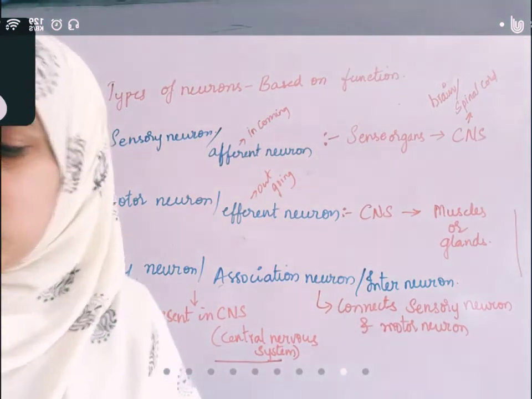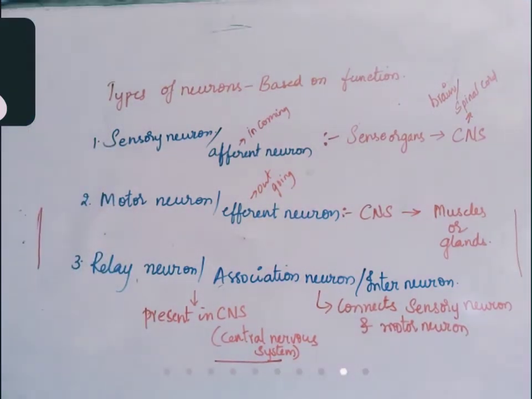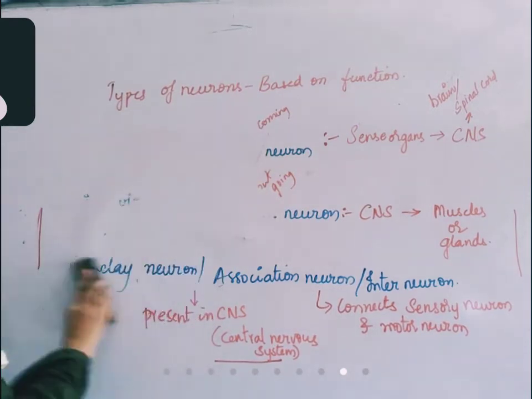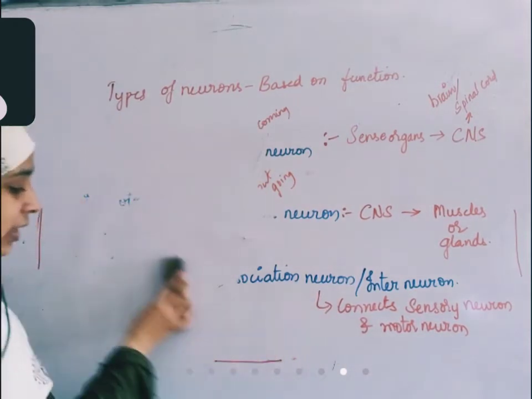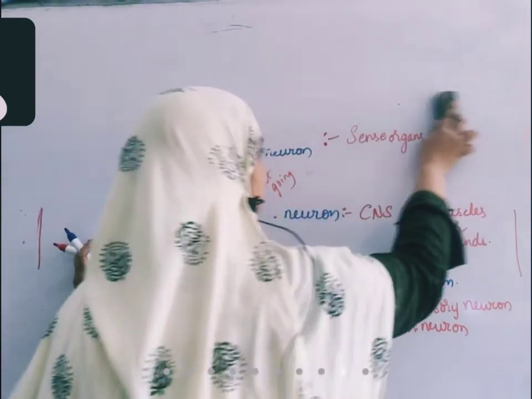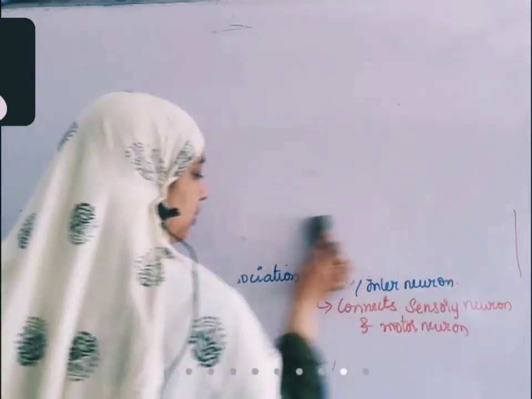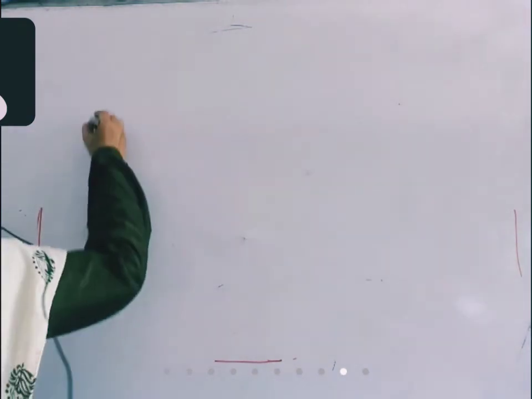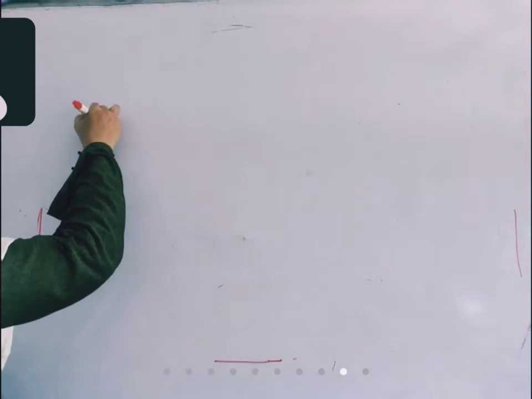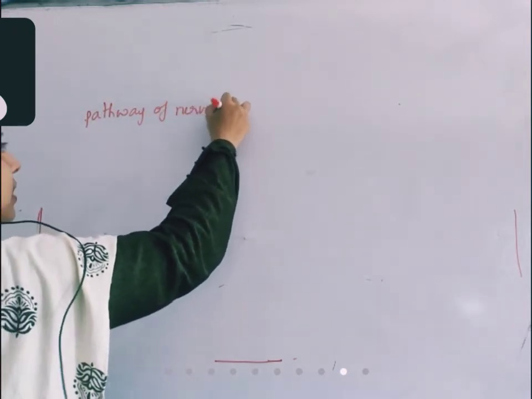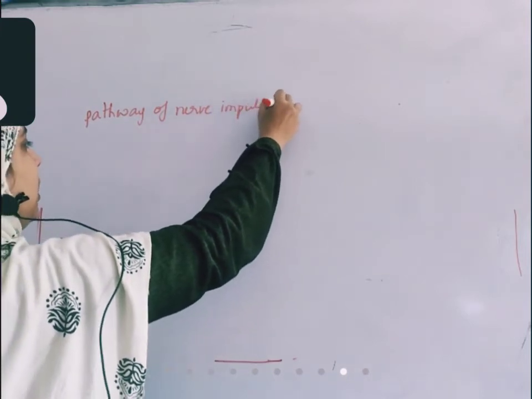So these are the three types of neurons based on the function. Now let us see, based on structure also there are different types of neurons. Once we write the pathway of nerve impulse in our body, then we'll go to the types of neurons based on structure. Now you know that sensory neurons and motor neurons are there. We'll write the pathway of nerve impulse in the entire body.